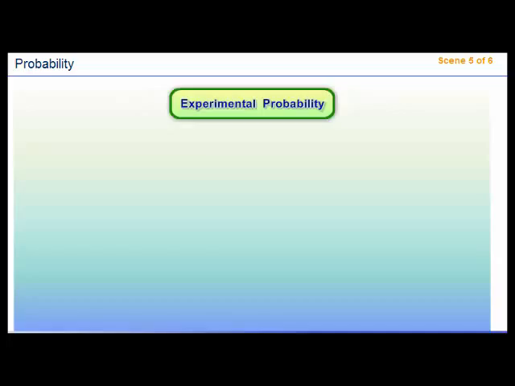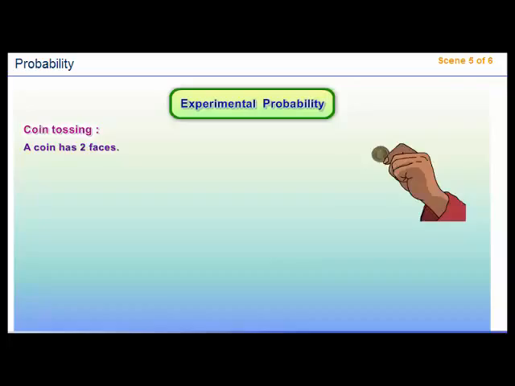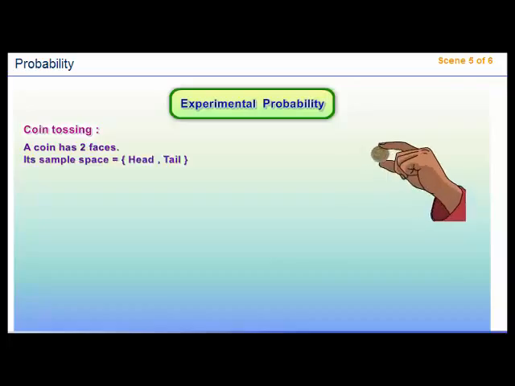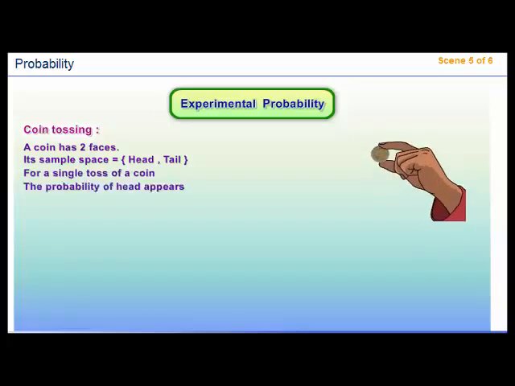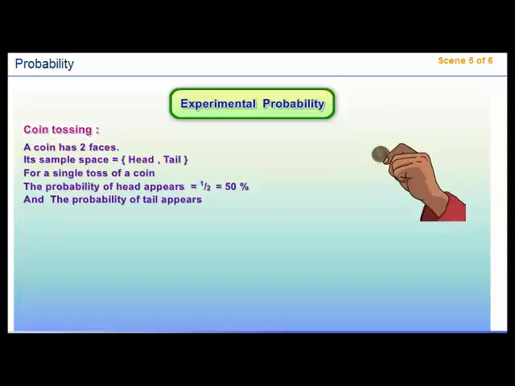Experimental probability. Coin tossing. A coin has 2 faces. Its sample space is as shown. The set of head and tail. For a single toss of a coin, the probability of head appears equals the probability of tail appears, half or 50%.